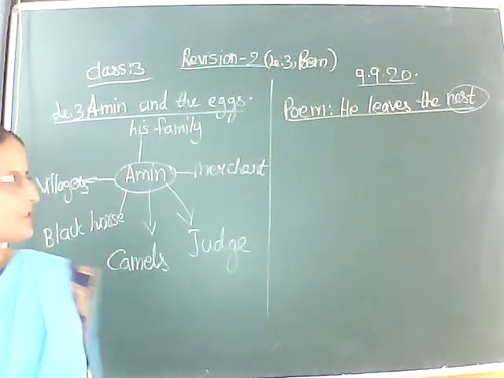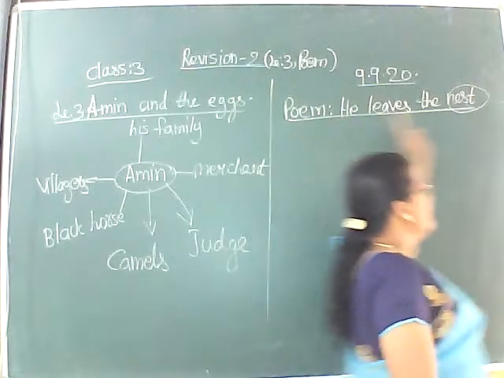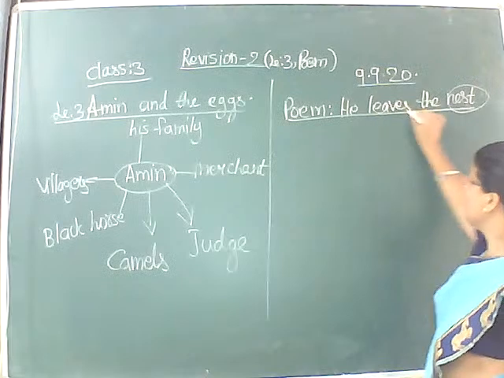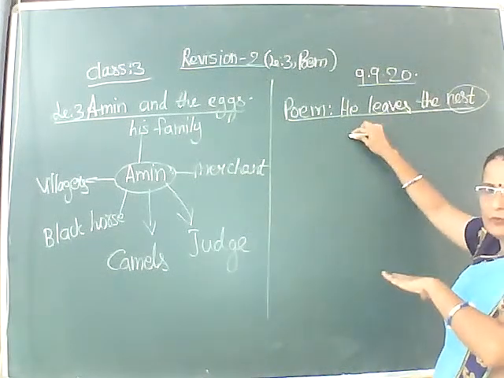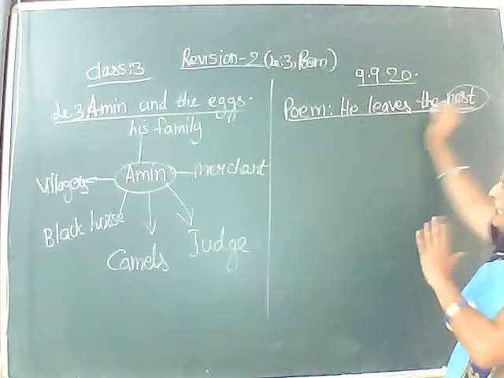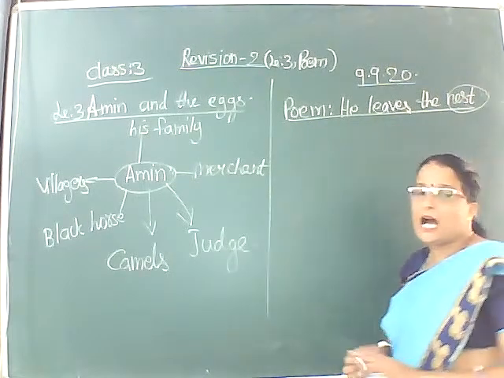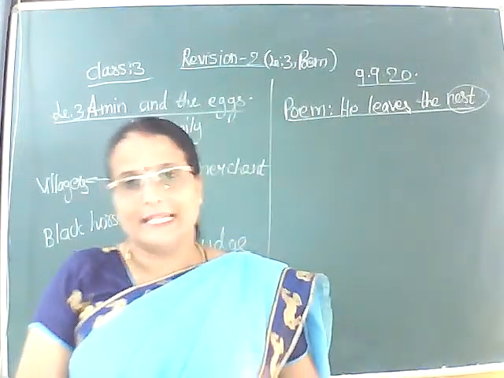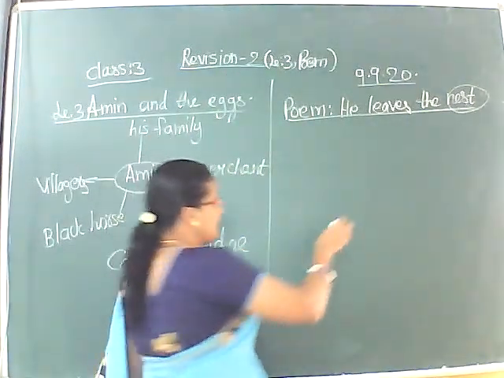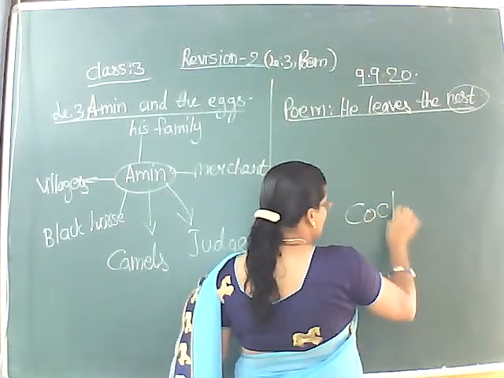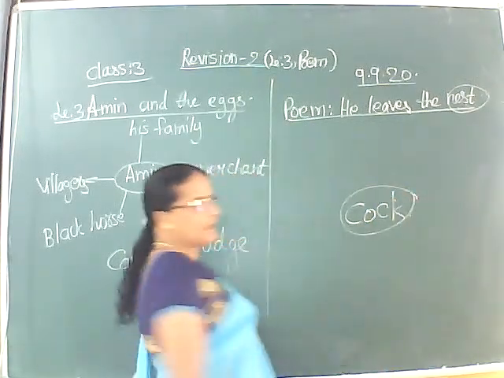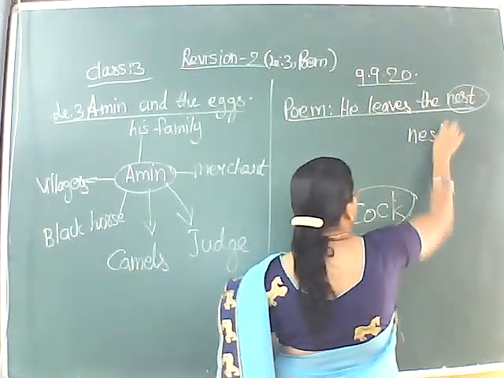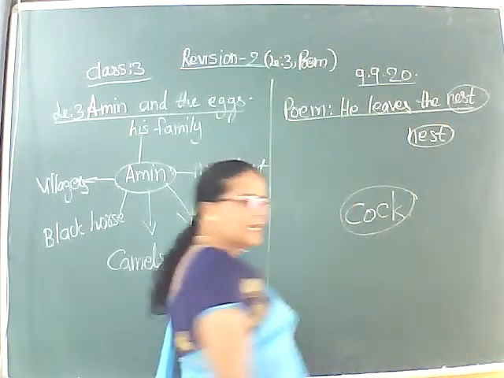Yes. Shreyansh Shikari gave the answer. Obviously, it's birds which live in a nest. So he leaves the nest means it's a bird who is living in the nest. From the title, we can understand that it's a bird. And what kind of bird is mentioned in your poem? It's a cock, who is the central character of this particular poem. It's a cock who leaves the nest. So the nest is another character. Non-living things also can be characters.